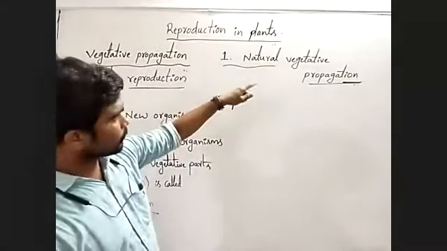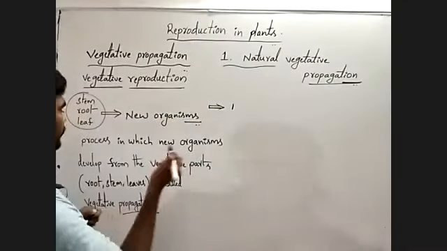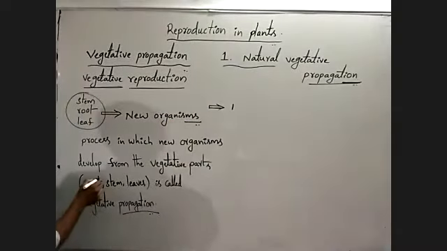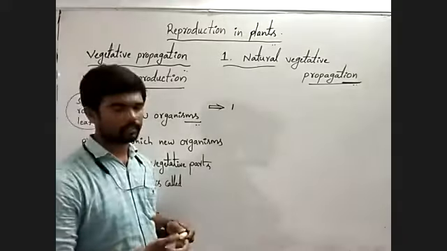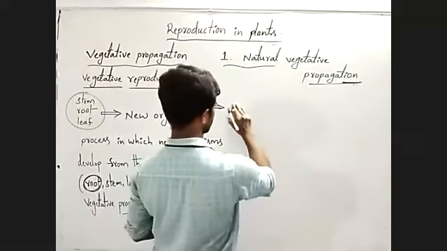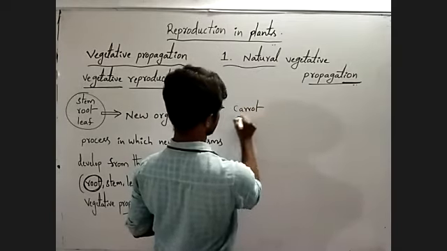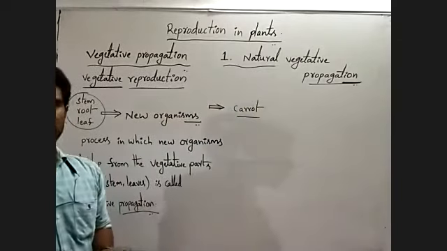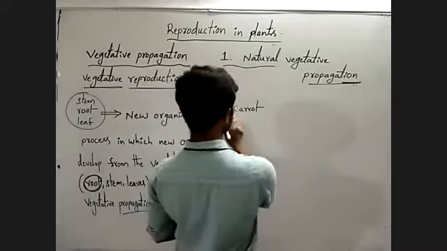When we observe natural vegetative propagation, there are different types. For example, roots can produce a new plant. For example, carrot. It is very important here.